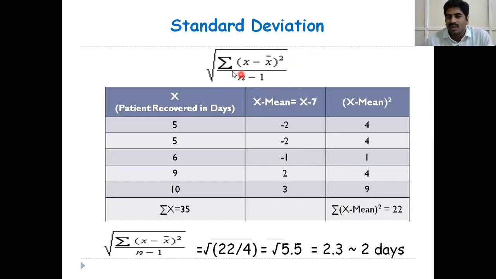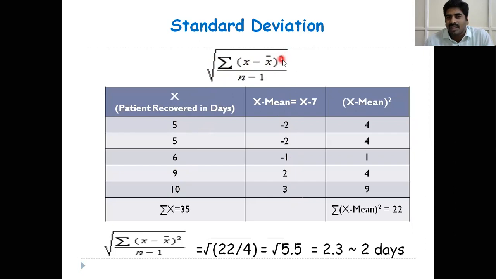Please note down this formula: square root of summation x minus x bar whole square divided by n minus 1. N means number of observations. Okay, x individual observations you should take in the first column, and then the numerator x minus x bar whole square. First you have to calculate the mean value and subtract the mean from each of the observations, that is the second column.